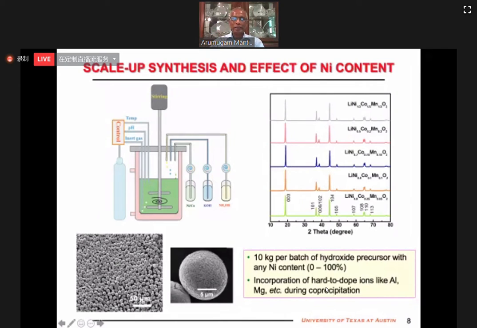So all the data I'm going to show you, they have secondary particles of 10 to 12 micron and primary particles. One secondary particle is shown here, so you can see how the primary particles are sticking together. And they also get good, nice crystalline phases.